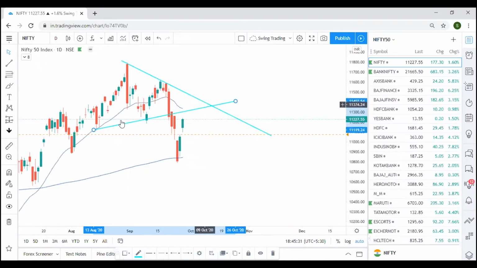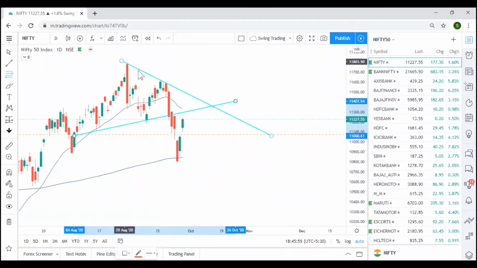So always, like I said, support and resistance we look at in the form of an area. That's why I'm not sticking to one fixed price. Around this area, you can see where the market reverses, and daily should close like a bearish pin bar or a bearish engulfing. Once that happens, you need to shift from buying Nifty to selling. Currently, yes, it is bullish, no doubt about it.